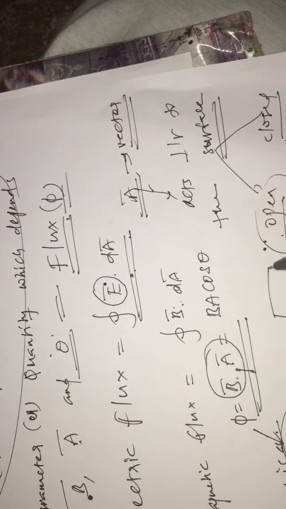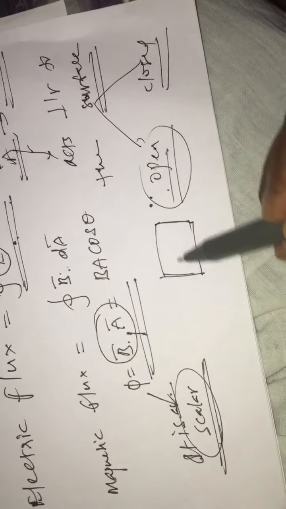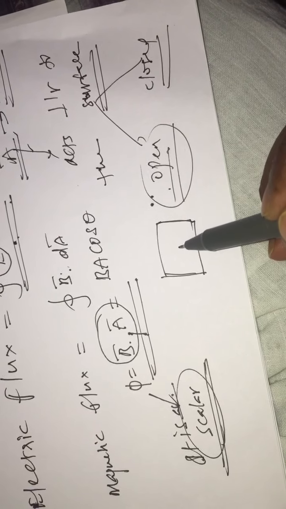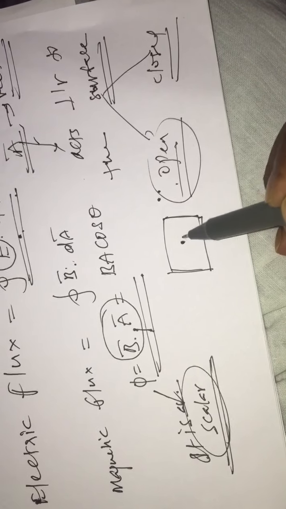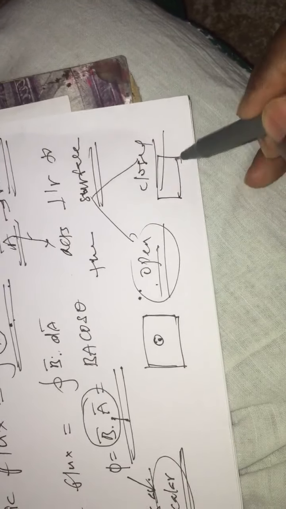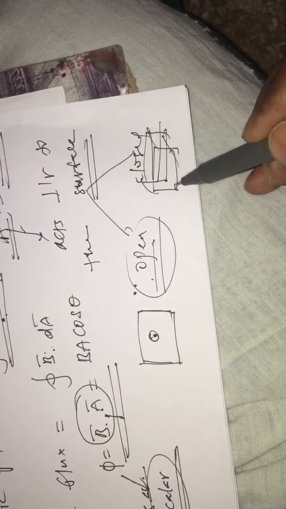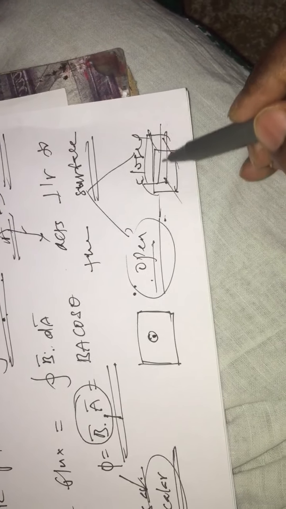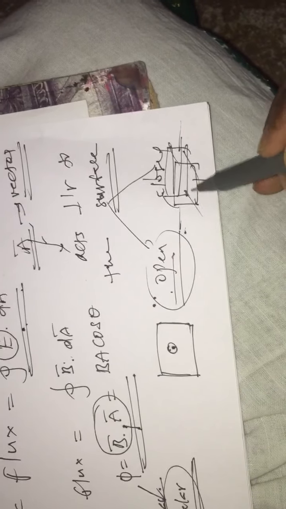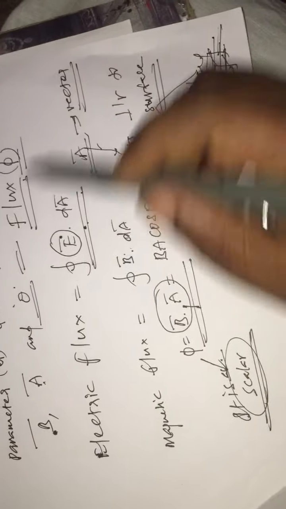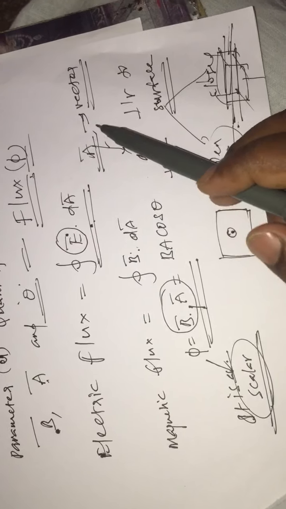For an open surface, for suppose a square-shaped lamina, the area vector always acts outward, normal to this surface. A closed surface means a cube or cuboid. For this closed surface, we consider the area vector for each and every face, and finally we calculate the flux linked with the closed surface also. These are the brief points we have to recall about the area vector.